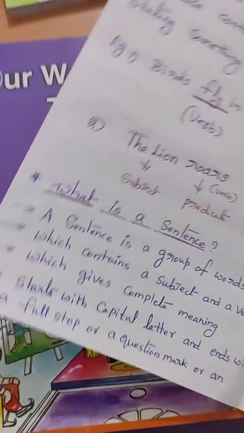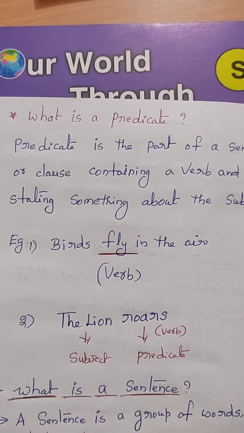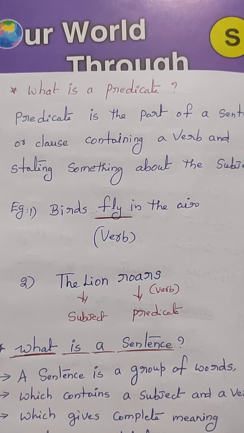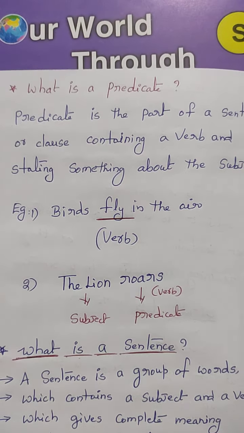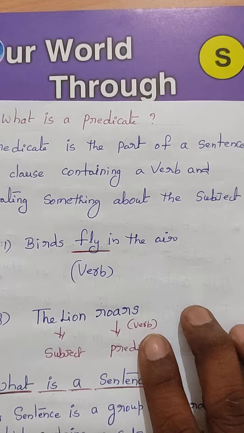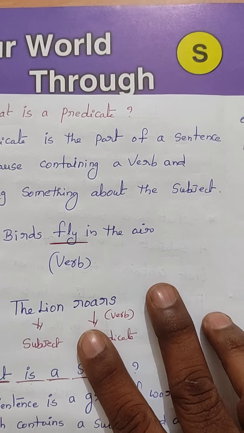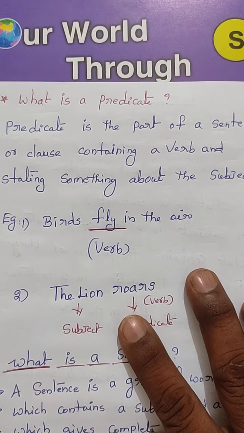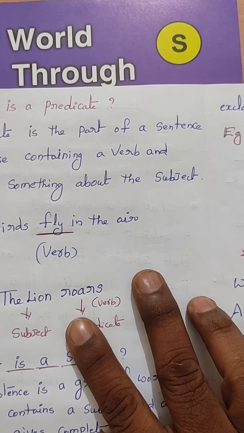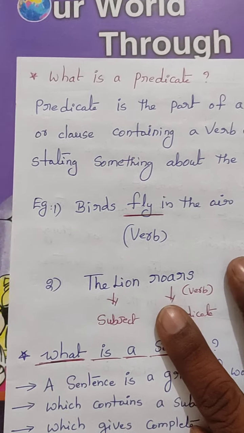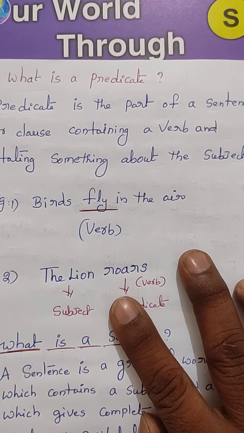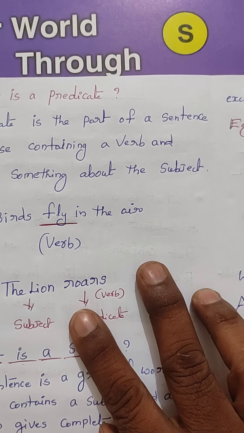Yes, children? Next, what is a predicate? See here, children. A predicate is the part of a sentence, like the subject, or clause containing a verb.